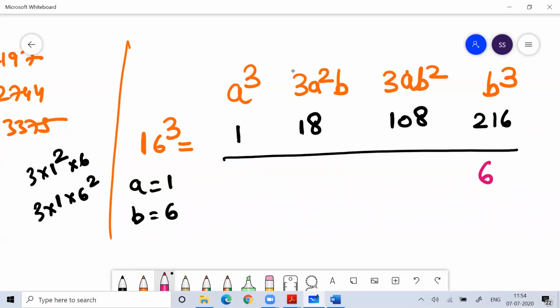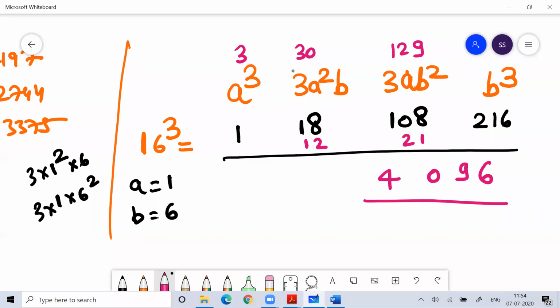So write only 6, take 21 as carry. What is 108 plus 21? That is 129. So write 9, take 12 as carry. What is 12 plus 18? 30. Write 0, carry 3. What is 3 plus 1? 4. This is the answer.